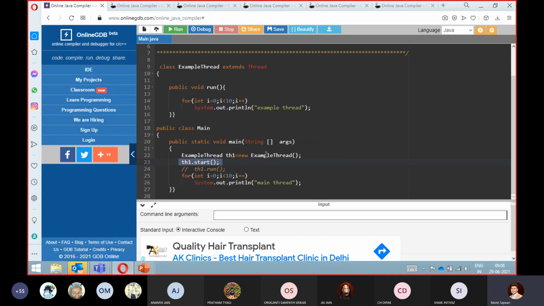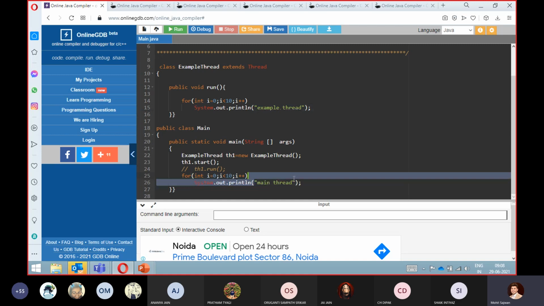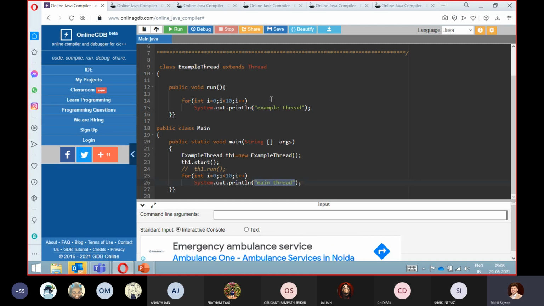Now the question that comes to your mind is, sir, then what will be the output of this particular program? Whether we will get the example thread first, or the main thread first, or example thread, main thread, example thread, something like that, right?